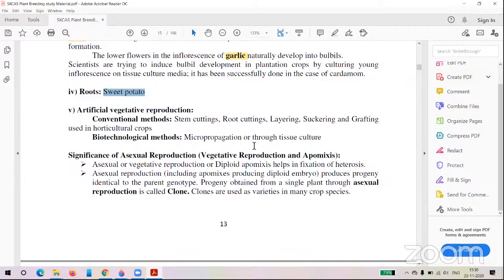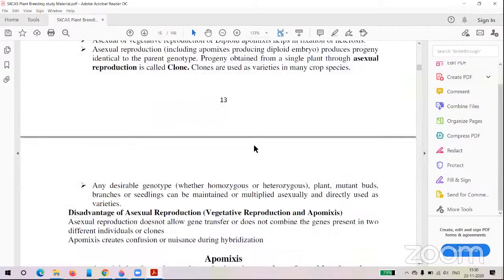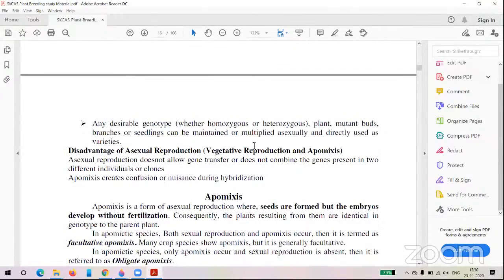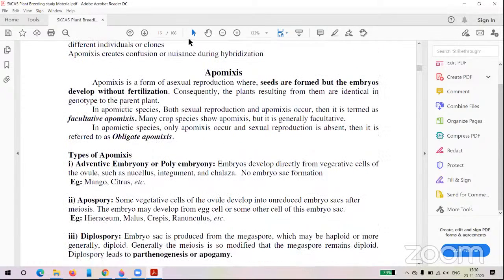And the conventional methods are not that important for the examination purpose, but the next important one is apomixis. Apomixis. This one is the most important for the examination purpose among this topic. So what is meant by apomixis?